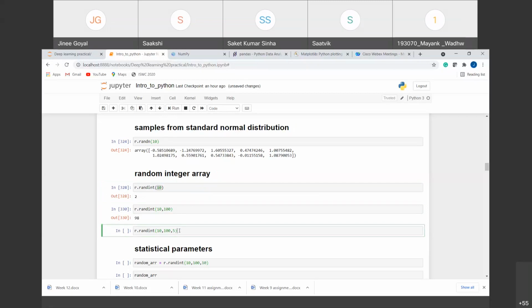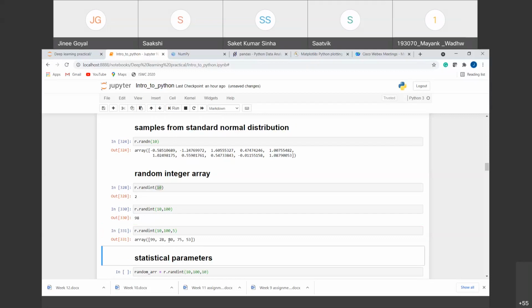Now this is the single element that we are taking out randomly. Suppose we want a list of random integers. For that, we can first provide the range, that is 10 to 100, that is 10 to 99. And the 5 means we want 5 random integers in the range from 10 to 100. So if we run this, you can see it has given us 5 random integers in the range from 10 to 100. You can see 99 is there, but 100 is not present. If we run this again, you can see again 5 random integers. So you can generate any number of integers in any range that you require.